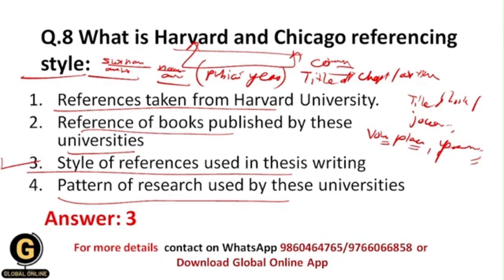There is only one difference: in the previous example we have seen that the publication year was placed elsewhere. But in the Harvard and Chicago referencing style, after the surname and author name, you write the publication year in a bracket, and only after that you write the title of chapter or article and then the subsequent other things. That's why Harvard and Chicago referencing style is the style of references that we use in thesis writing.